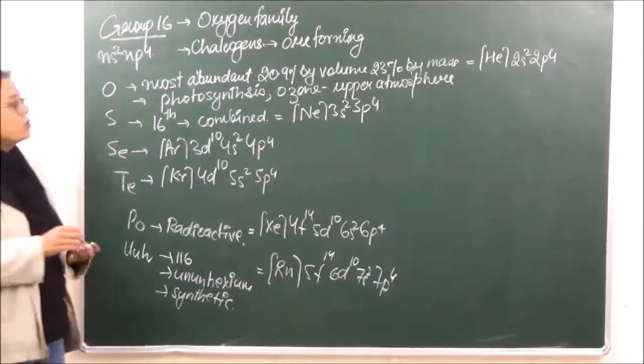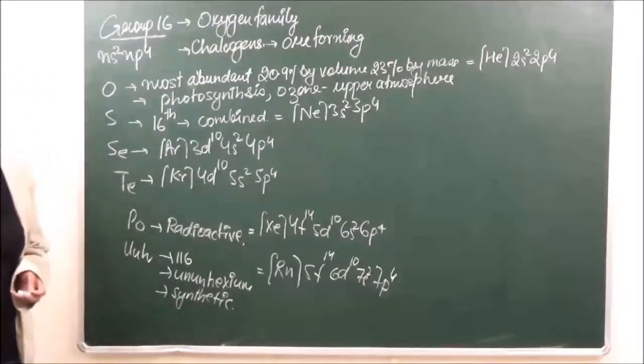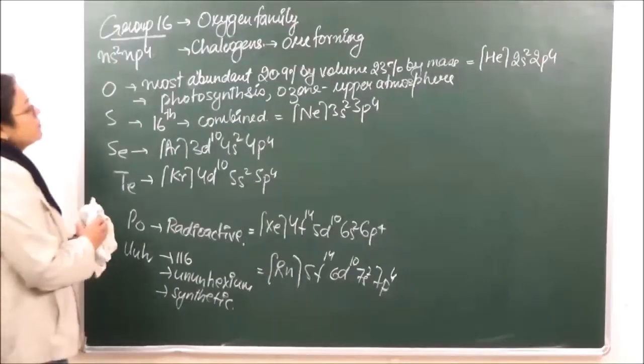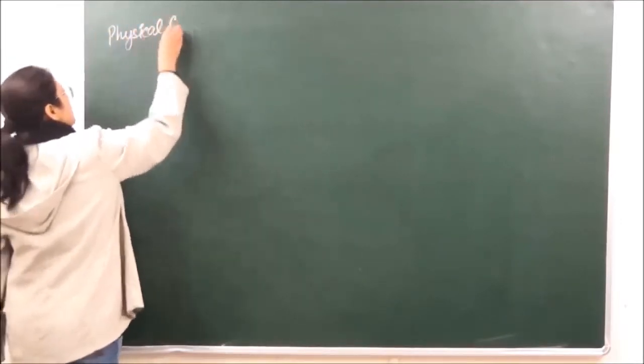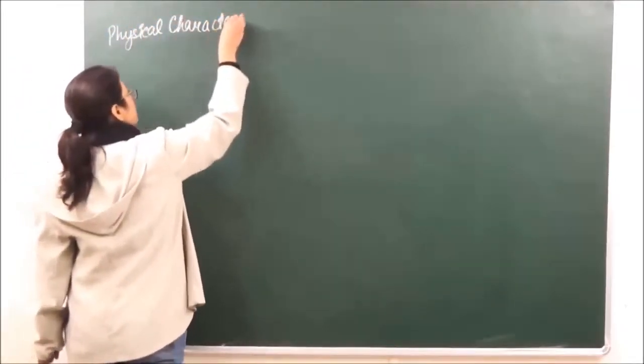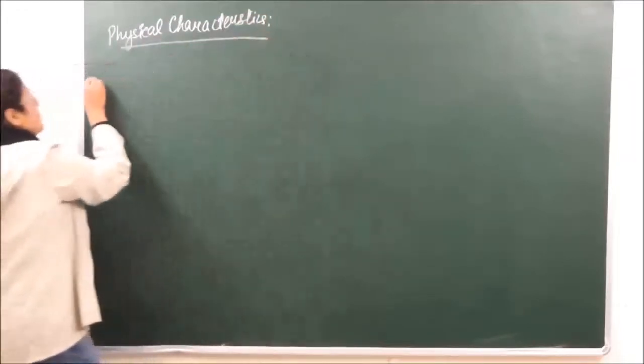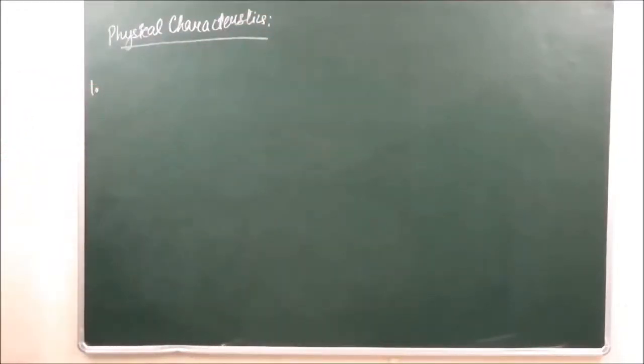So we go on to the first property, the first characteristics of these elements, which are the physical characteristics. जो सबसे पहला physical characteristic which we are going to discuss, that is the physical state.